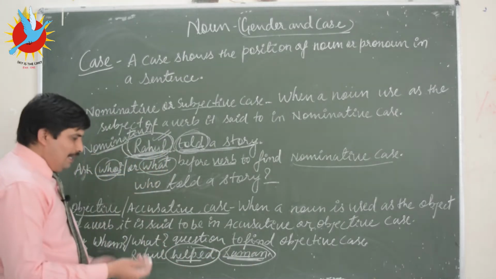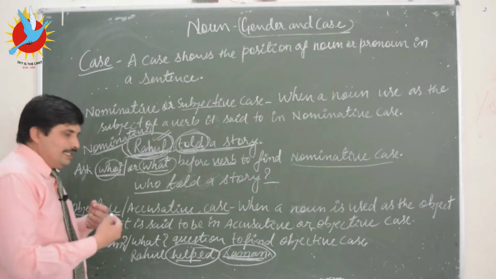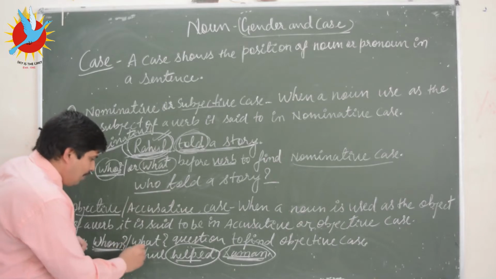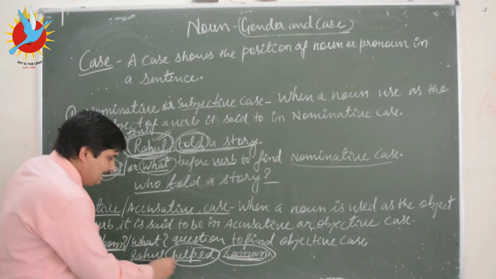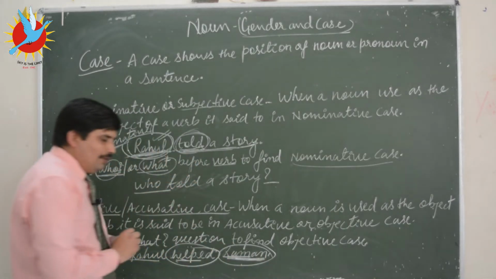So there is a simple method to find out the objective case. When we ask the whom or what question after the subject and verb, the answer will be the accusative or objective case.